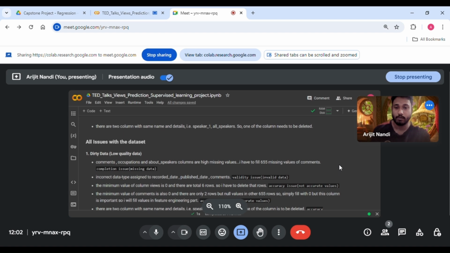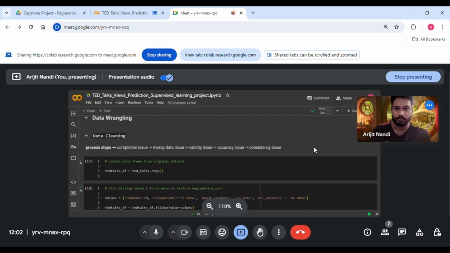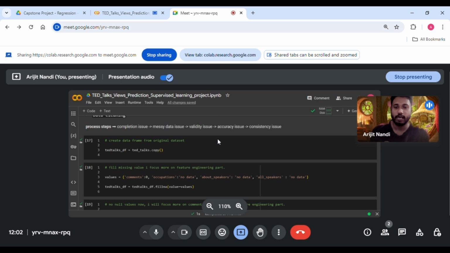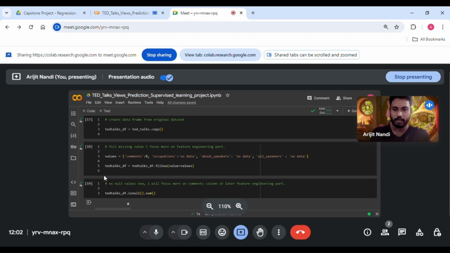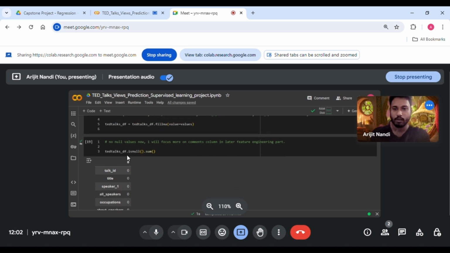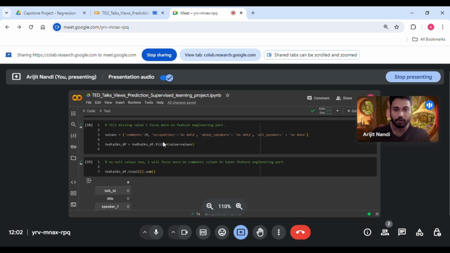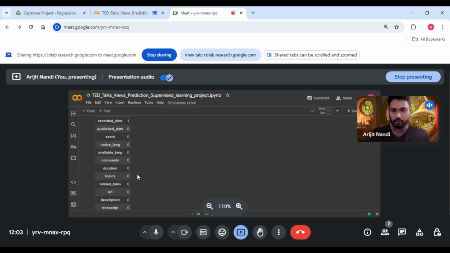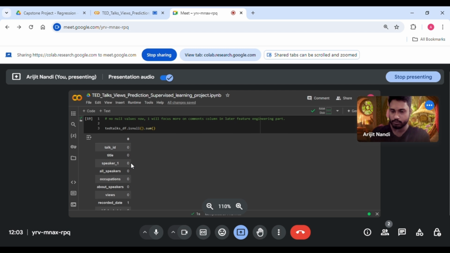So now I will be coming to the data wrangling part. First, data cleaning. Firstly, I have copied the TED Talks data into a variable named ted_talks_dev. After that, I'm filling the missing values: comments with 0, and in the occupation columns with no data, and so on, by calling the fillna method. Now let's see, after filling the NaN values, whether any null value is present in the dataset. So we have 0 null values, except recorded date, which has only 1 NaN value.